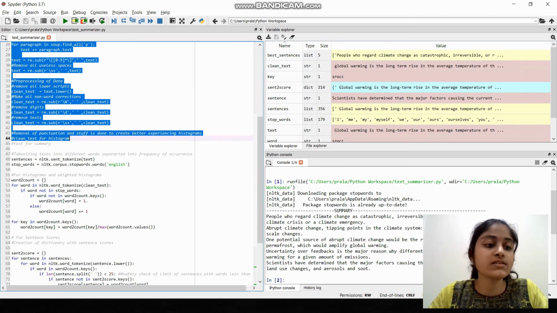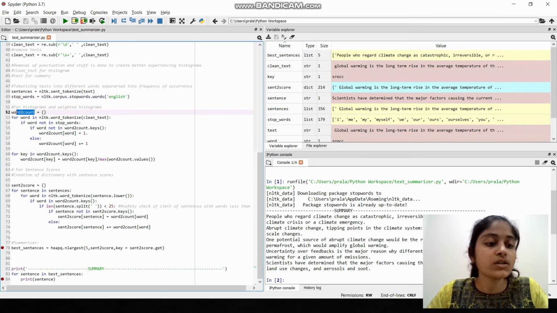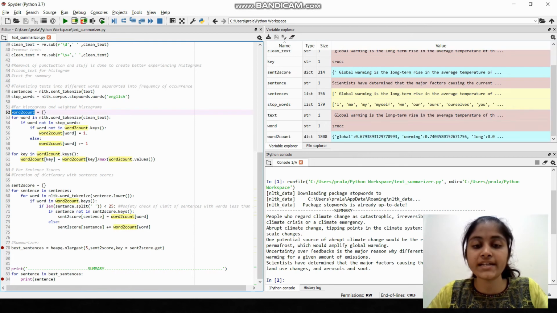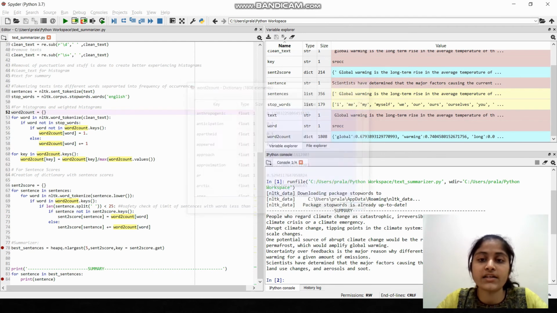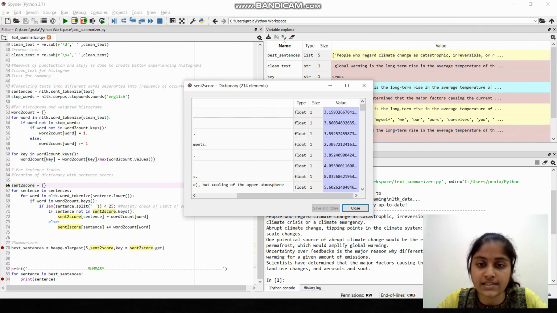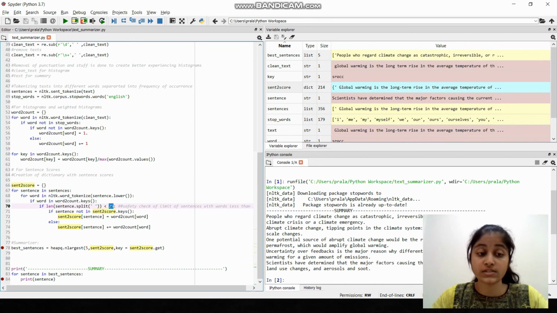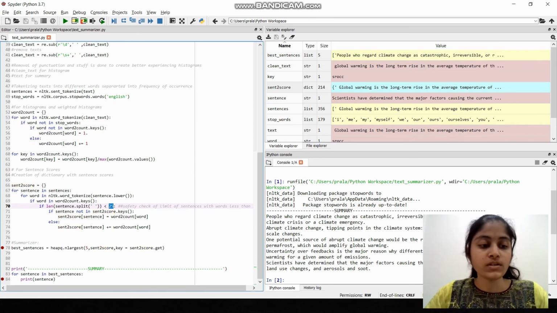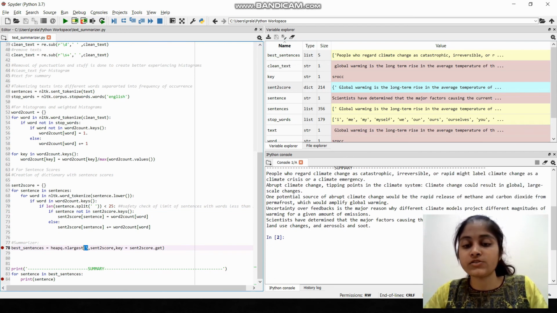Then we tokenize these paragraphs into sentences, as mentioned and explained before. Then in the variable word to count, we create a weighted histogram of the frequency of occurrence of each and every word, and in the variable sentence to score, we create sentence scores of each and every sentence, as you can see here. Then we pick the most scored sentences, with N equal to 5 here, and we print those sentences as our summary, and here is what we get as a summary, which is quite great as a result.